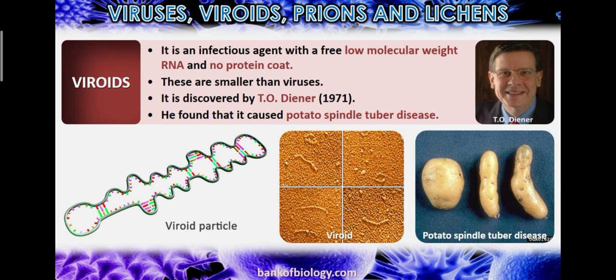It was discovered by T.O. Diener in the year 1971. He found that it caused potato spindle tuber disease. This scientist found that this viroid caused a disease in potato, which is called potato spindle tuber disease. Okay. See the viroid particles, how they look, how their structure is made.